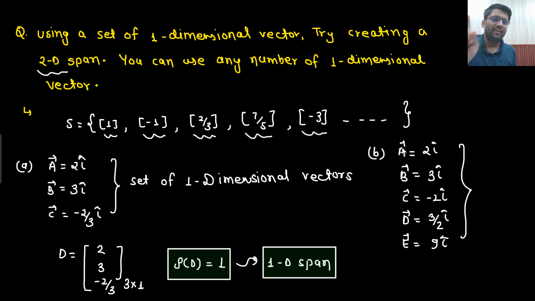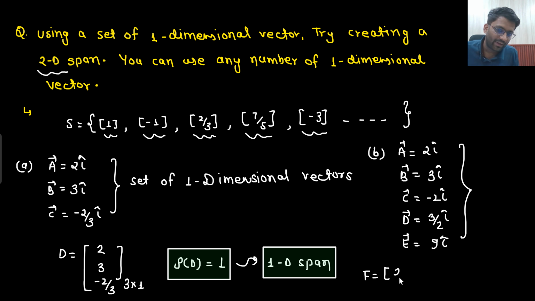Again, creating 2D span using one dimensional vectors, no matter even if you use 1 vector or 2 or 3, 4, 5, 7, 1000 vectors, if you are using one dimensional vectors, you can never create a 2D span. Why is that so? It is pretty obvious, no? What I will do, I will make a matrix F. In matrix F, what I will write down? I can make row wise, no?